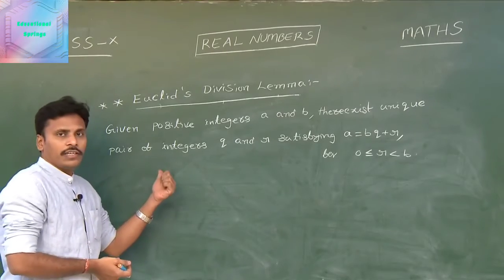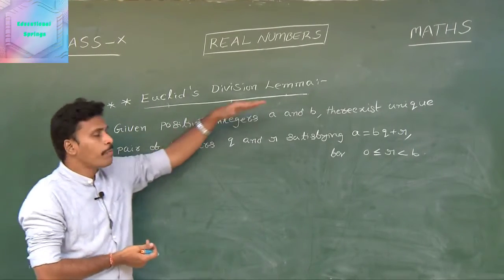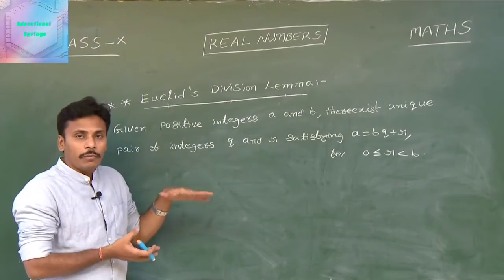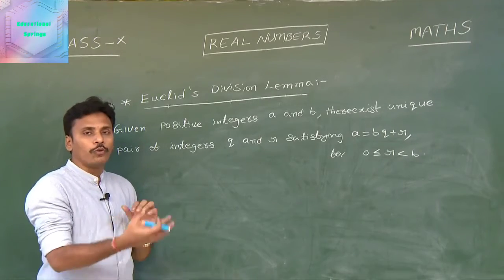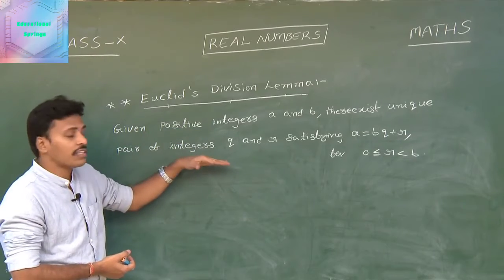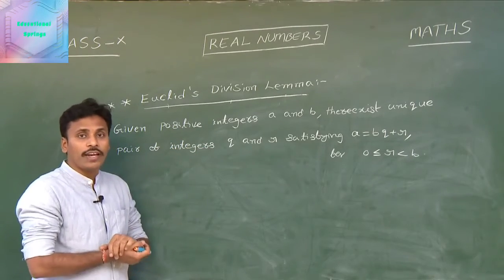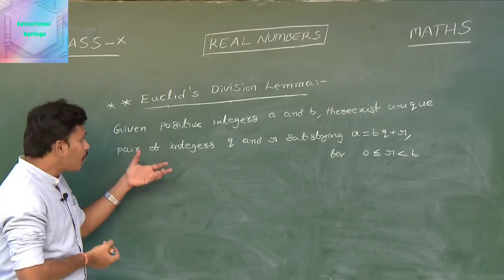Now let us see the statement of Euclid's division lemma. A lemma is mathematically a statement which is used to prove some other properties, and Euclid's division lemma is such a statement, used to prove many other properties of numbers. And the statement is like this.